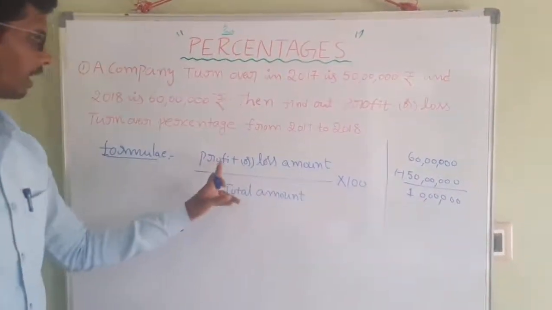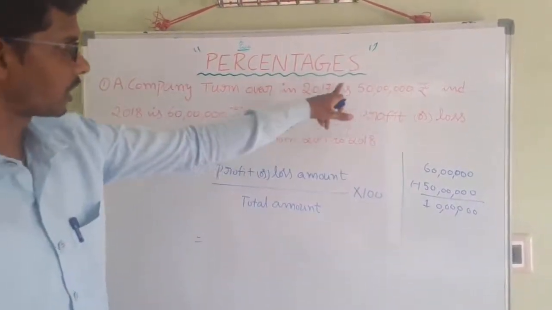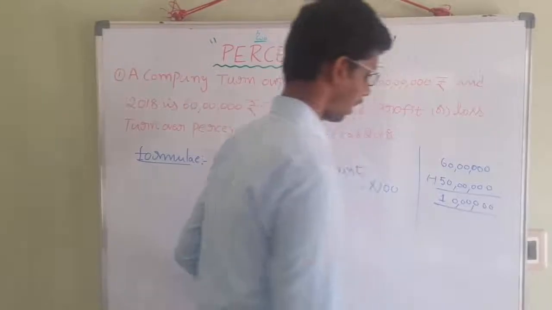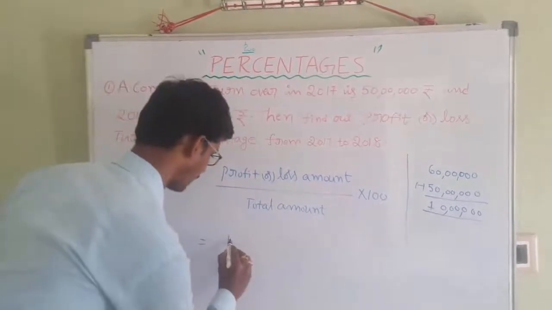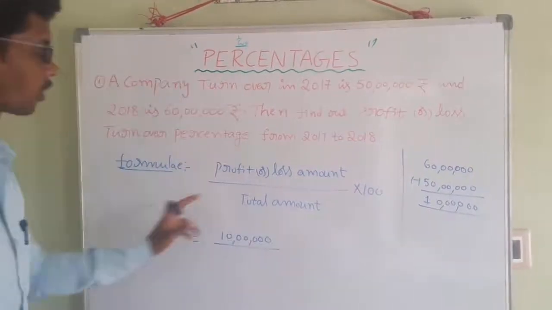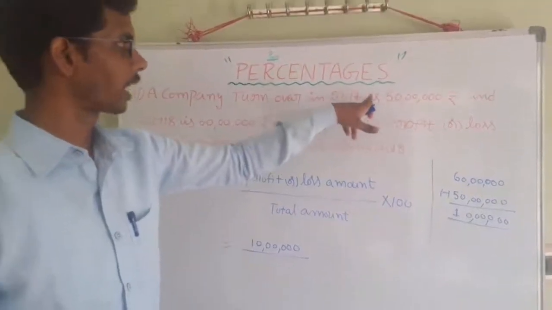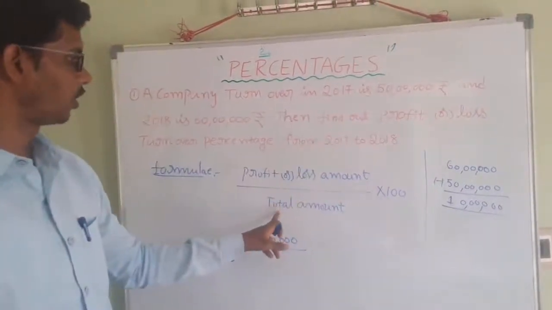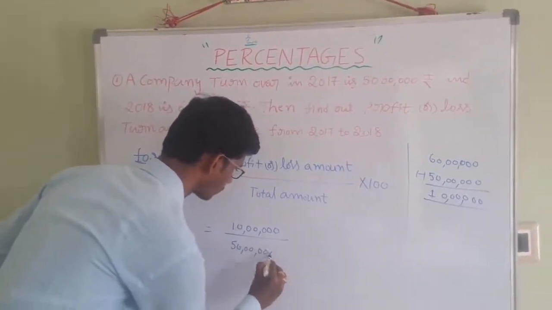That's why here a profit is seen. Why? Because the turnover from 2017 to 2018 has increased. How much has it increased? That is nothing but 10 lakhs rupees. So you should write here profit 10 lakhs rupees by total amount. Here you should take 50 lakhs rupees, because the initial turnover in 2017 is 50 lakhs rupees. So write 50 lakhs rupees into 100.